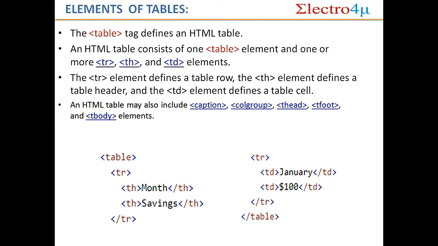So what is the basic meaning in HTML? The TD elements are regular and left aligned, that is TD, right? TD elements are always left aligned, and TH elements are bold and centered. TH means table heading.